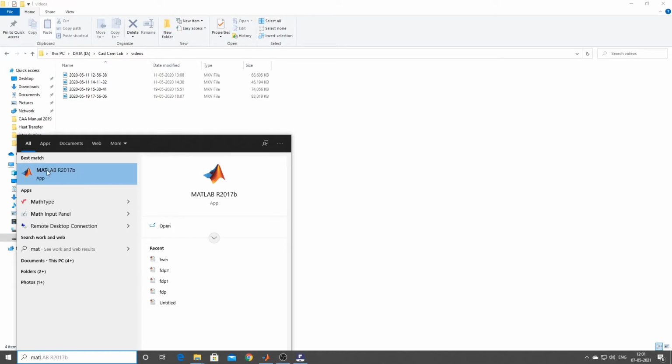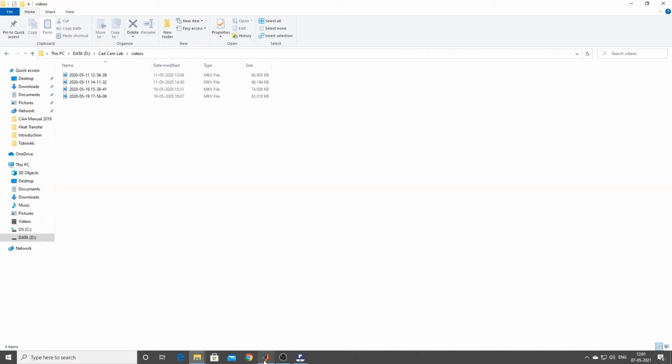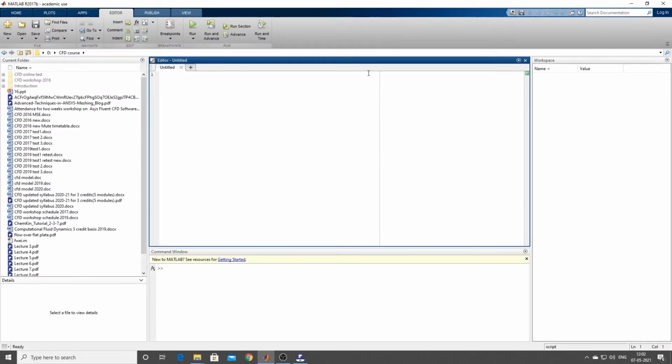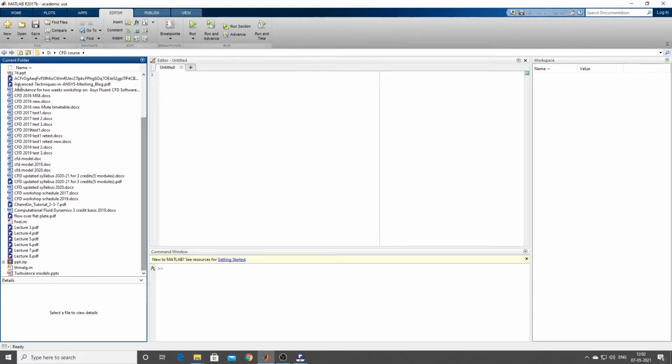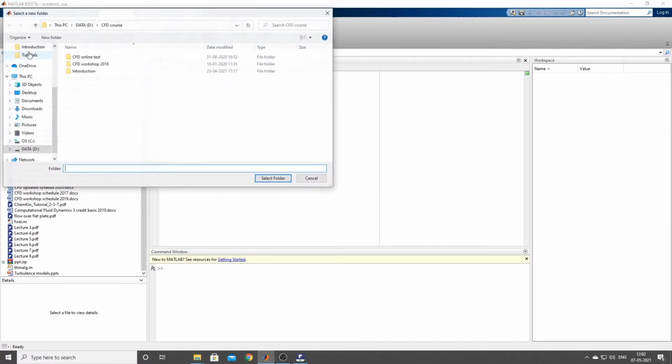In our college we have MATLAB 2017 version B, 2017B. Just click on it. When you click on it, this is the kind of window that will appear. Is it okay, guys? You can see here the model tree, and whatever you want to save, wherever you want to save, you can go here and save it.